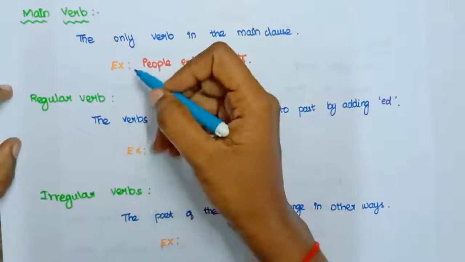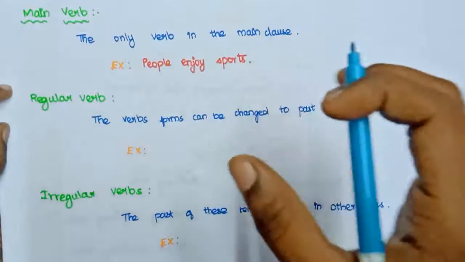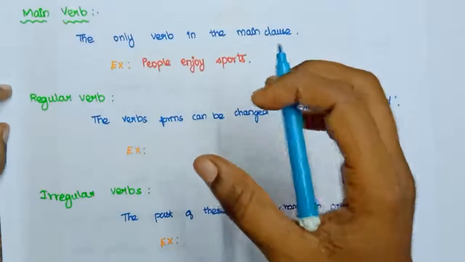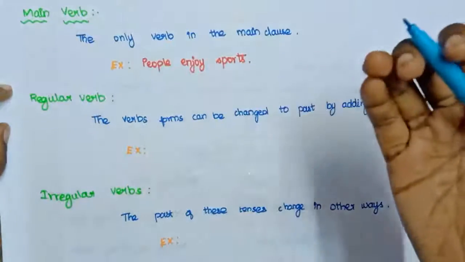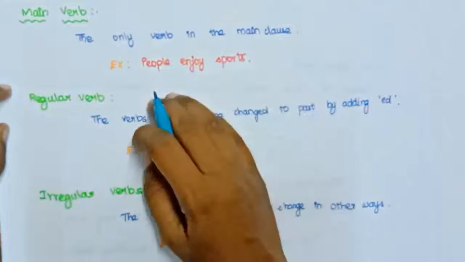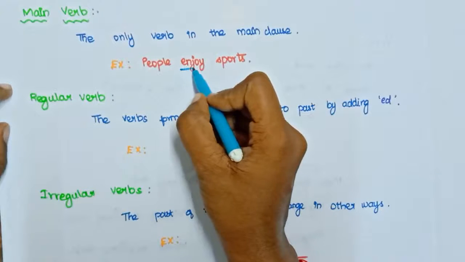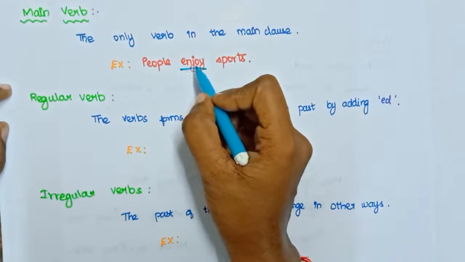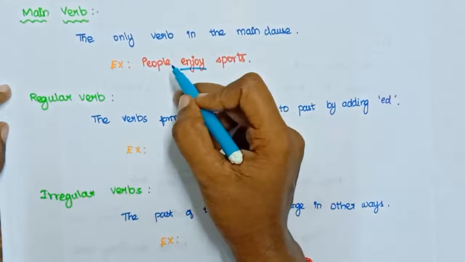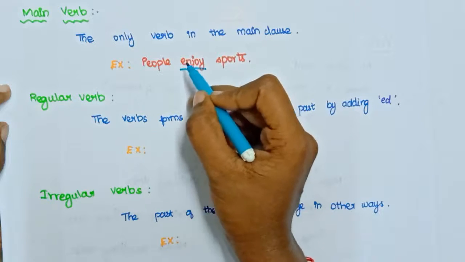Okay, now the first type, which is the main verb. What is a main verb actually? That is the only verb which is present in the main clause, or else it is the only verb that is present in the sentence. Without that verb, the sentence will not give a complete sense. If you take this verb, enjoy, what is the verb here? Enjoy is the verb here. What they have given: people enjoy sports. In this main clause, the subject without this verb will not give a complete sense. So this is called a main verb.